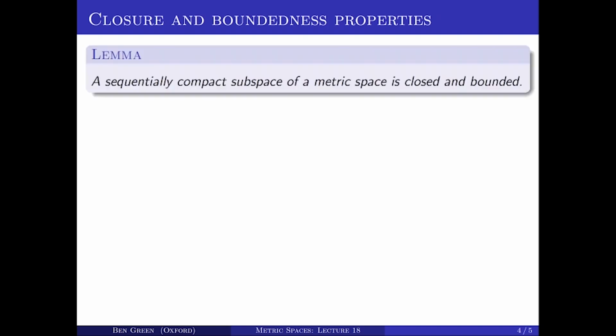Let's turn a little more generally to an elaboration of that last point. We saw that the real line's not bounded, and so it's not sequentially compact. And it turns out that in general, for a metric space to be sequentially compact, it must be both closed and bounded. So we'll prove that now as a lemma. The lemma: a sequentially compact subspace of a metric space is closed and bounded.